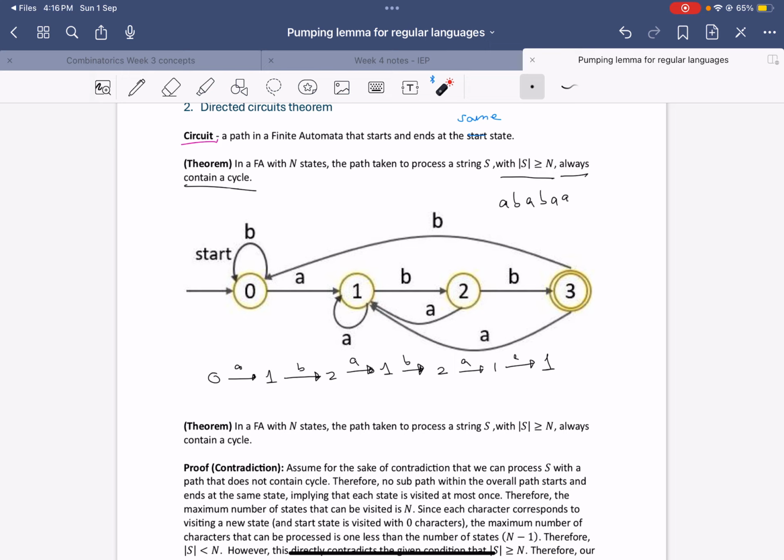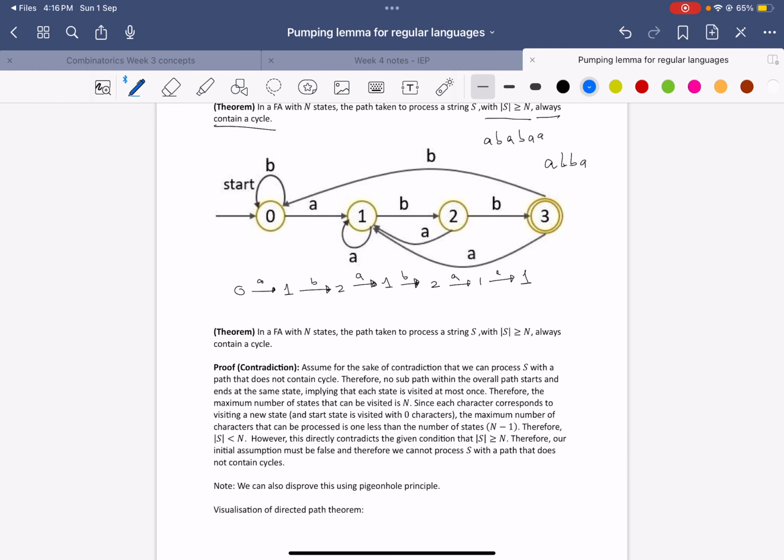So there's clearly a cycle there, but let's take a look at another example. Maybe let's do something with just exactly 4 characters. So let's do A, B, B, A. Again, we start at 0, right? And then we process A to get to 1. Then we process B to get to 2. Then we process B again, and this time we get to 3.